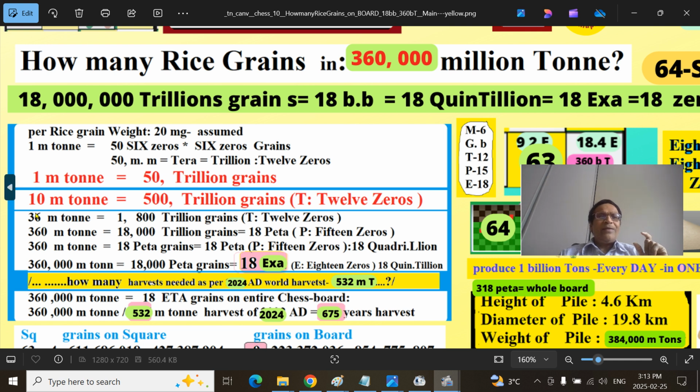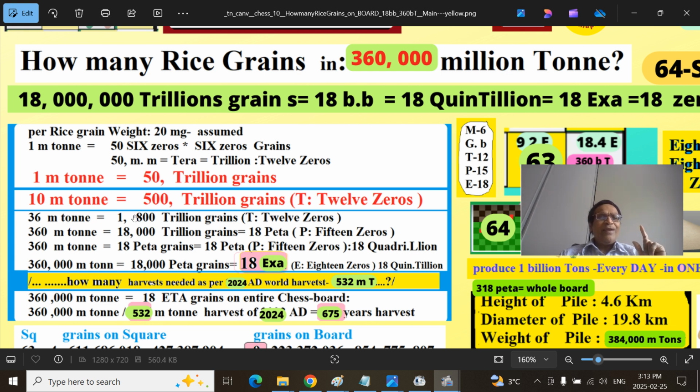If we add a zero, that means if it's 10 million tons, instead of 50 you make it 500. Again, all in trillion, 12 zeros. Suppose it's 36 million tons. Because 10 becomes about 500 units, 36 means roughly 3 times that, which is 1500. You have a 6 there, so 1800 units. 1800 trillion grains. That means 1800 followed by 12 zeros, that is the tera grains. So far it's very clear.